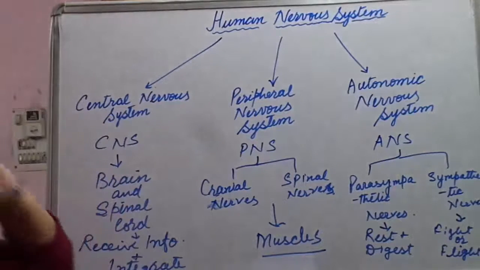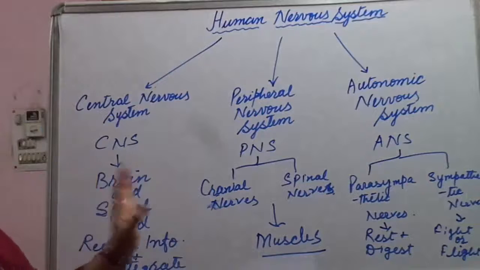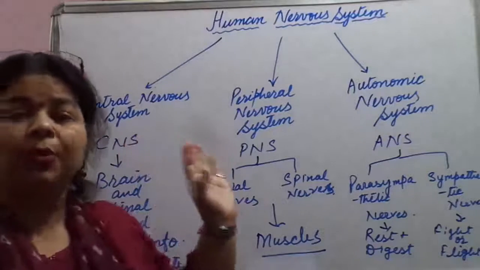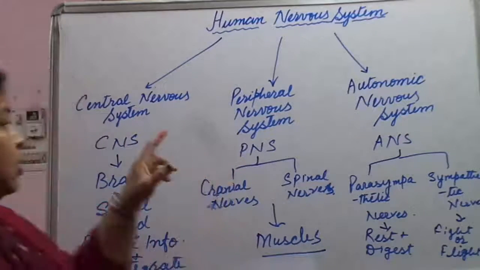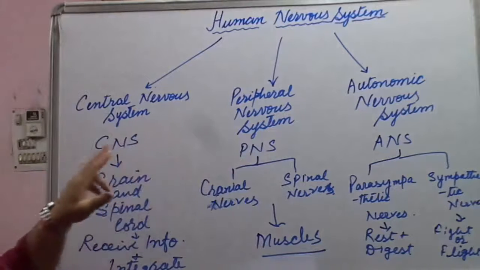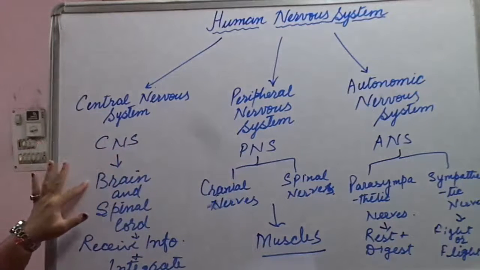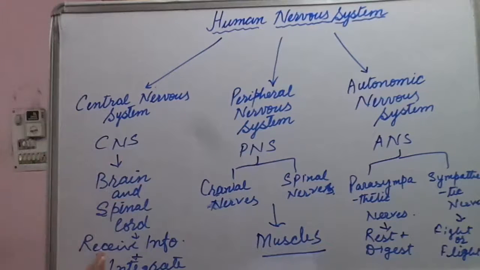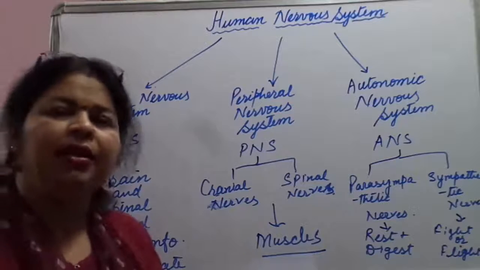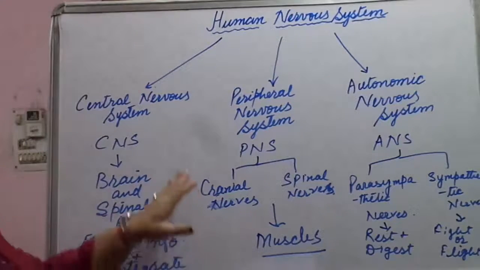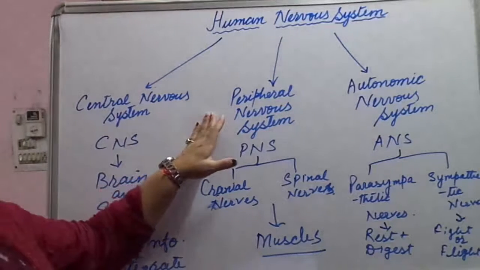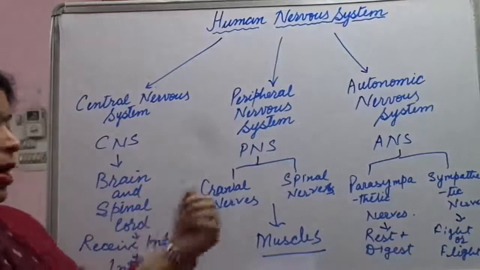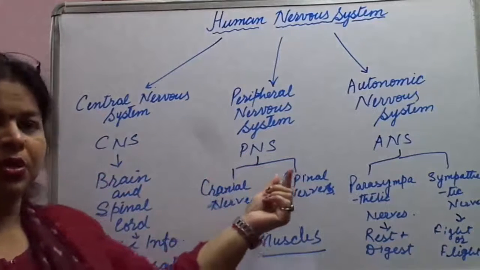Let us again recapitulate it. There are three parts of the human nervous system. That is central nervous system, called CNS, which is made up of brain and spinal cord. They receive information from all parts of the body and integrate that information. Then next is peripheral nervous system or PNS. It is made up of two types of nerves.